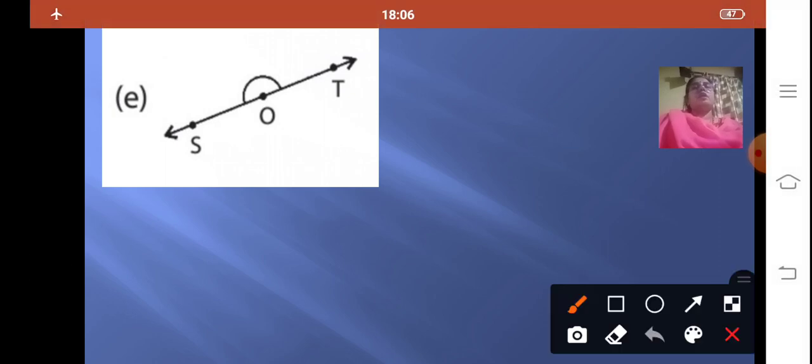And the third figure, angle SOT. Here ray OS and ray OT meet at a common vertex, that is O. So angle SOT, what type of angle is it? It is a straight line and it measures 180 degrees. So what type of angle is it? It is a straight angle.